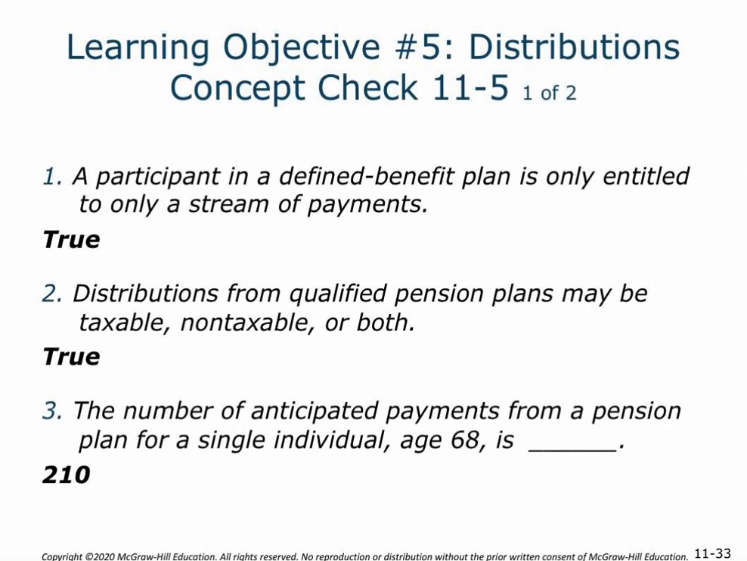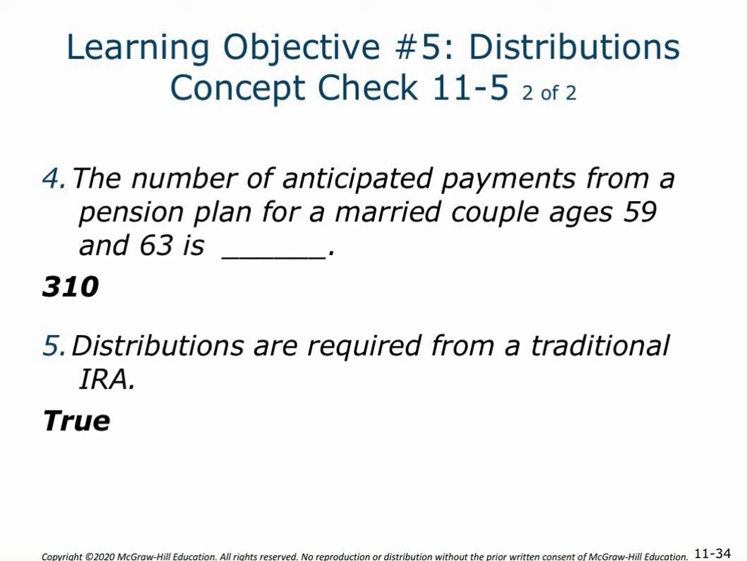Concept check 1. A participant in a defined benefit plan is only entitled to a stream of payments. That's going to be true. Concept check 2. Distributions from qualified pension plans may be taxable, non-taxable, or both. And that is also true. Concept check 3. The number of anticipated payments from a pension plan for a single individual age 68 would be 210. Concept check 4. The number of anticipated payments from a pension plan for a married couple ages 59 and 63 would be 310.